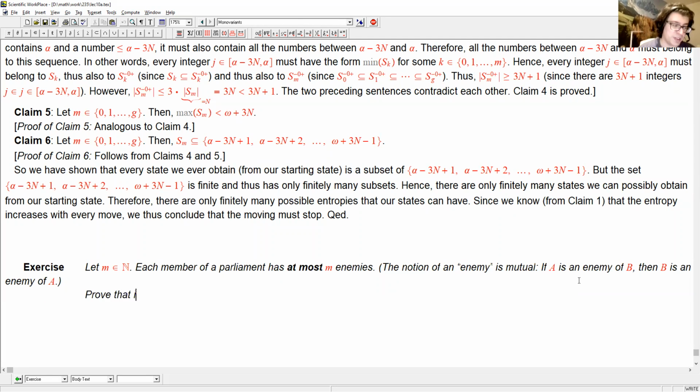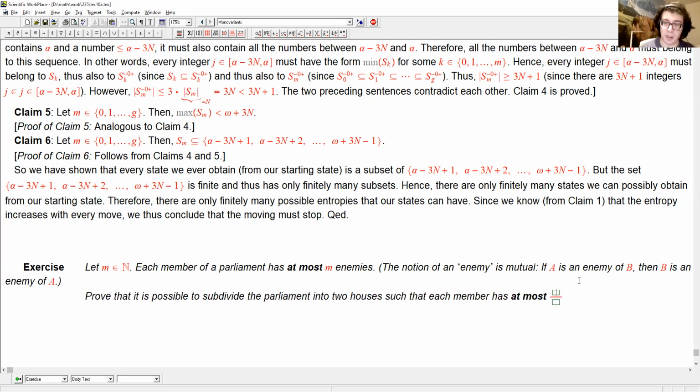Now prove that it is possible to subdivide the parliament into two houses such that each member has at most m/2 enemies in his own house. And yes, just in case, houses can be empty. So if there is only one member, you don't have to break this member apart in some way.